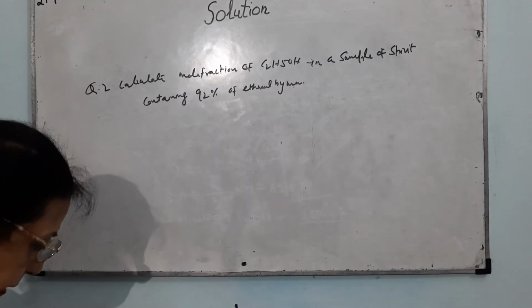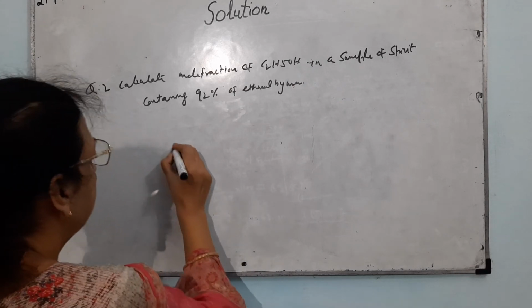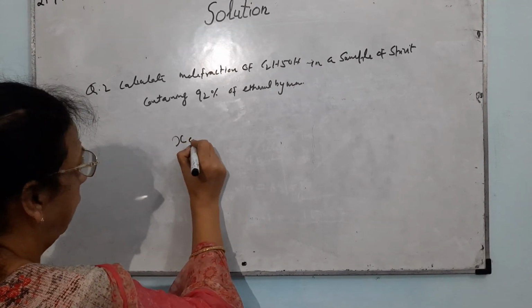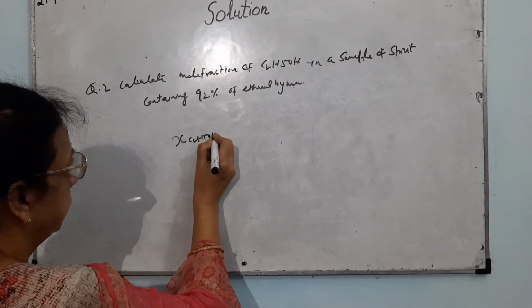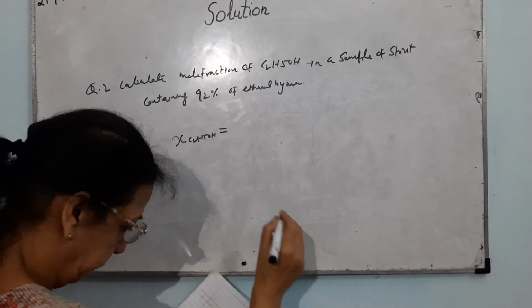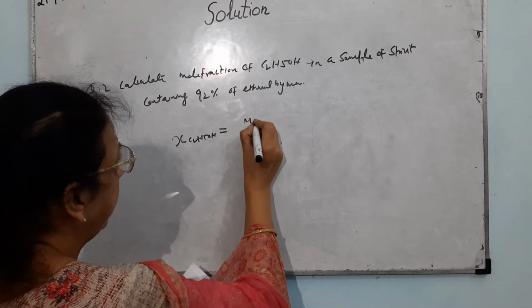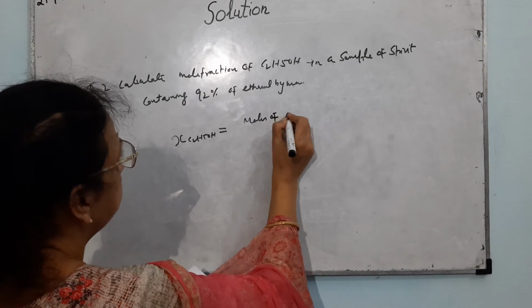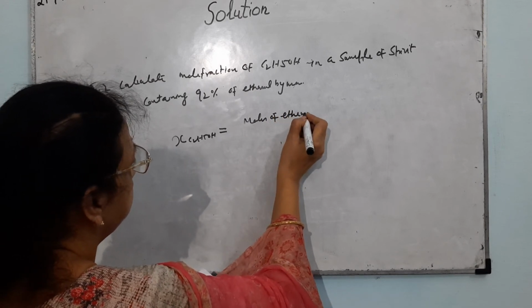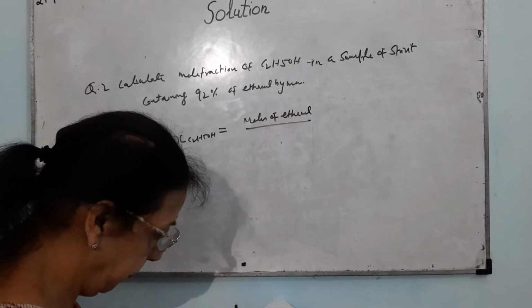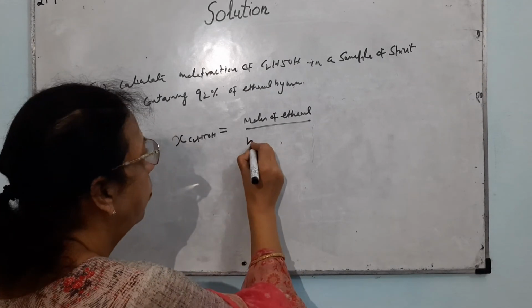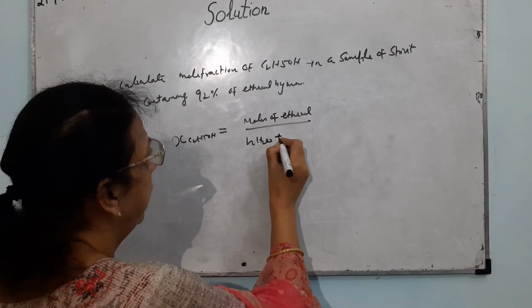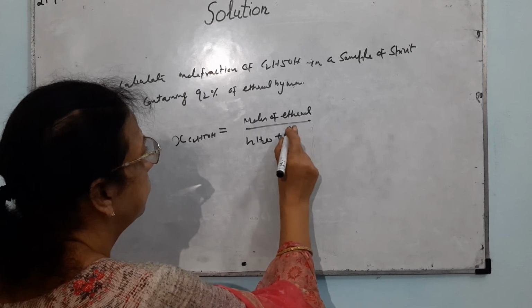It is a very easy numerical. The mole fraction of ethanol is equal to moles of ethanol divided by moles of water plus moles of ethanol.